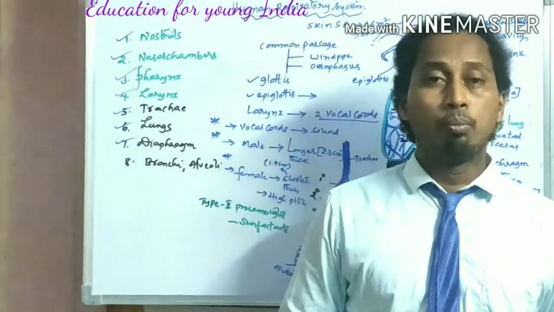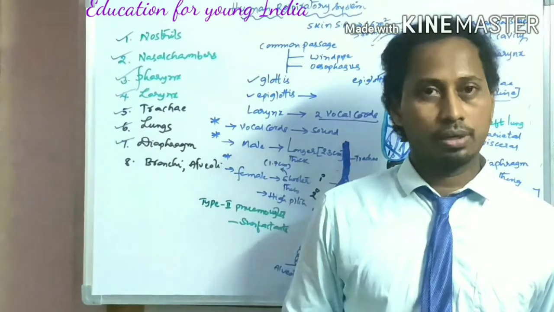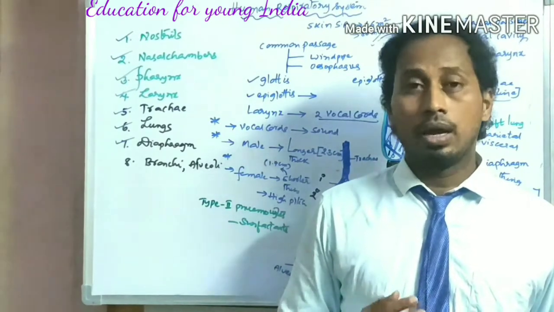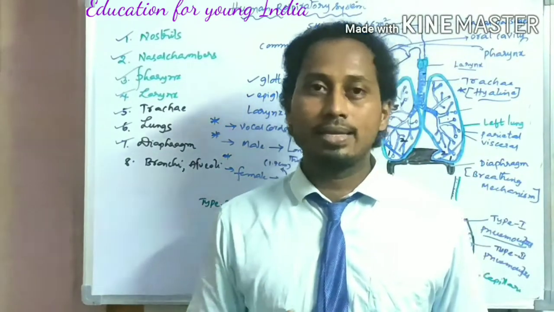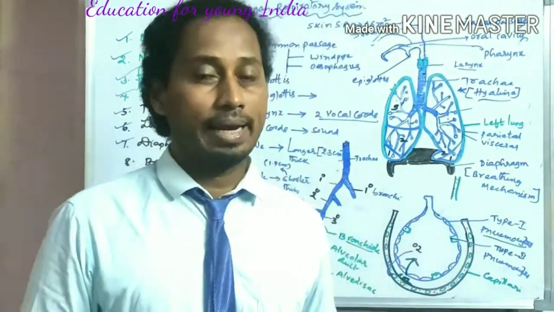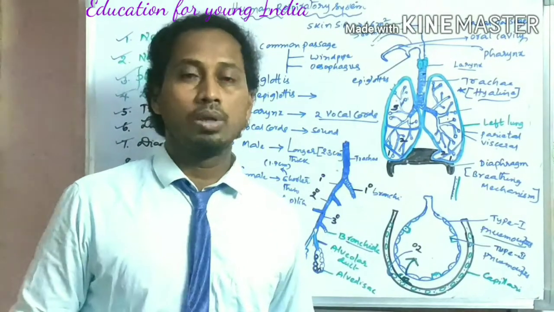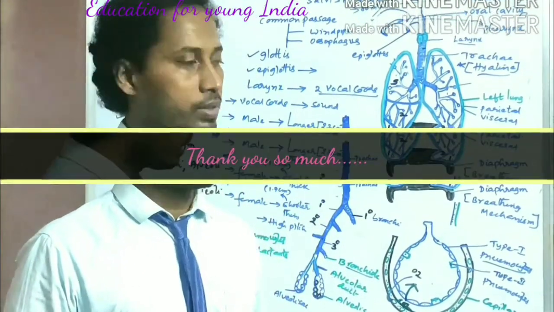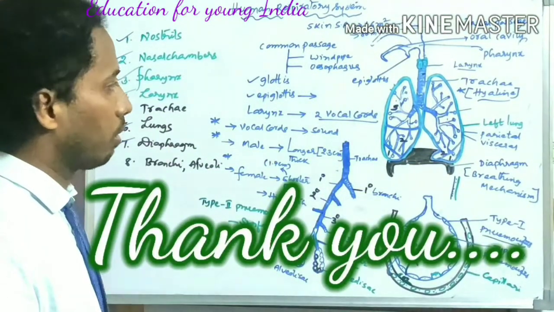In fact, both type 1 and type 2 are involved in respiration, and they help the alveoli function successfully. If any cell gets damaged, the alveoli fail to function. That leads to breathing problems. I hope it is clear to everybody. Each and every organ which is involved in respiration